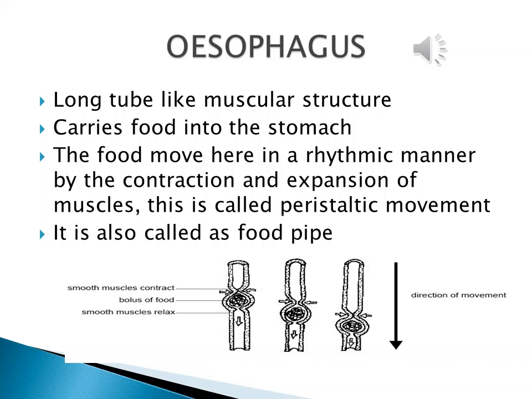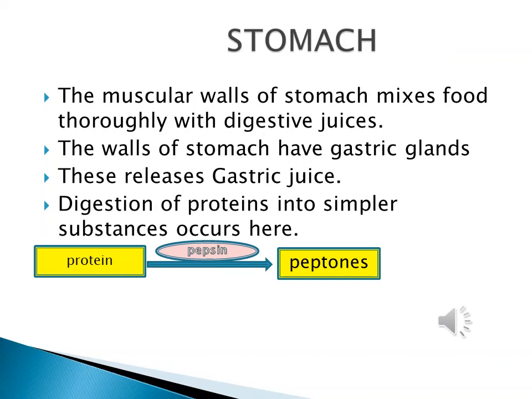So we can say nicely that peristalsis causes the rhythmic contraction of muscles, causes the pushing of food into the stomach, and this is done in alimentary canal part 2, that is the esophagus. Now comes a J-shaped structure of the alimentary canal, which is called the stomach.